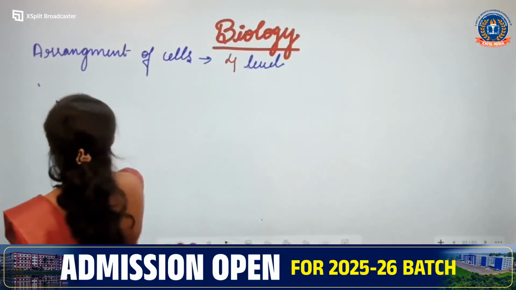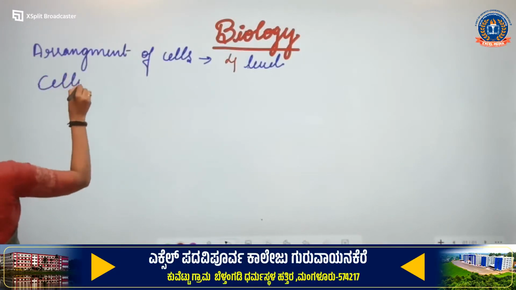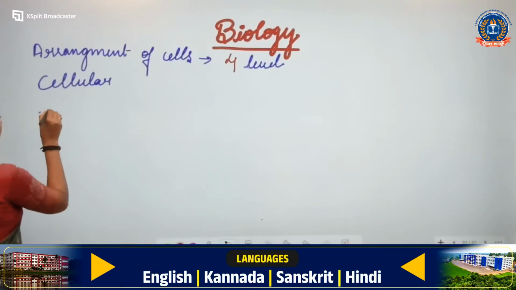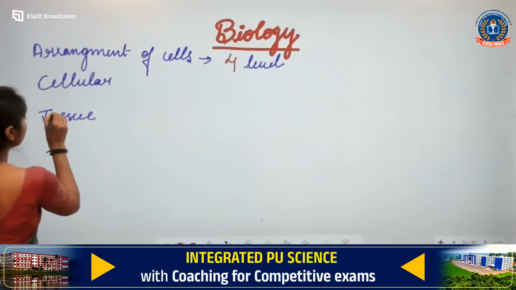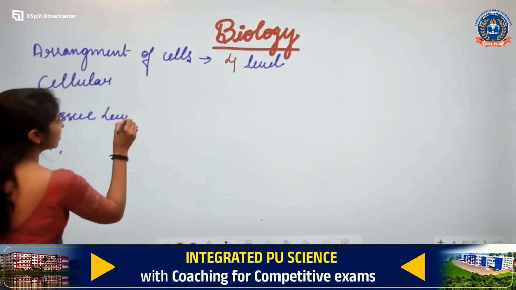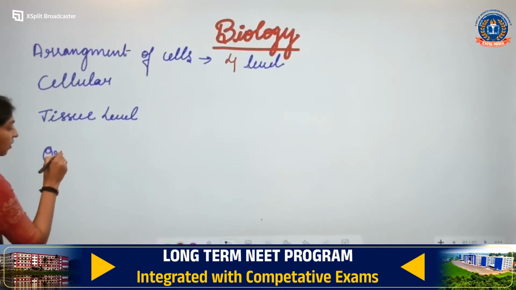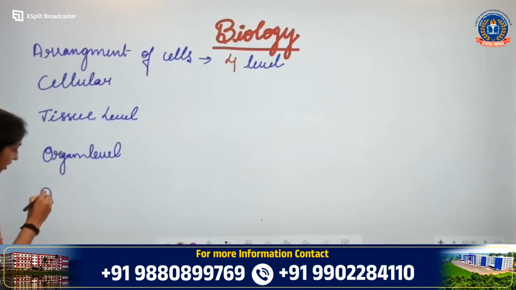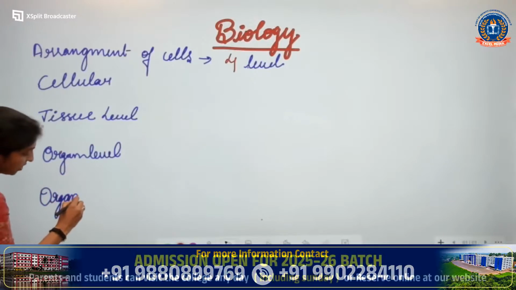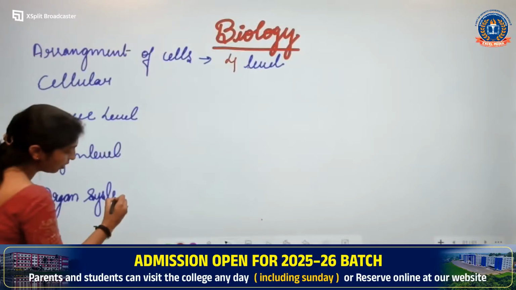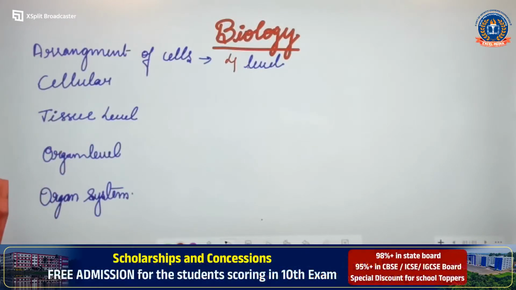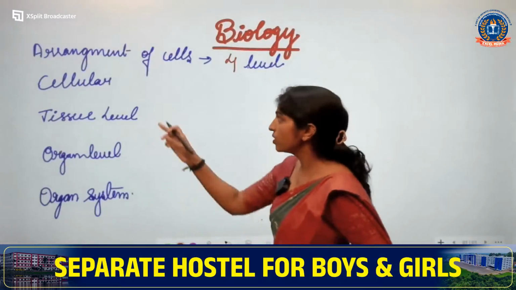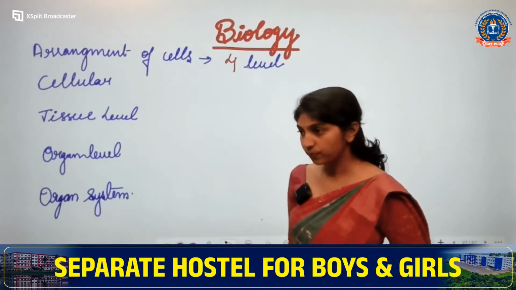In the last class we studied: cellular level of organization, then tissue level of organization, organ level of organization, and then organ system level of organization. These are the 4 levels of organization where animals are categorized into 4 groups based on the arrangement of cells.